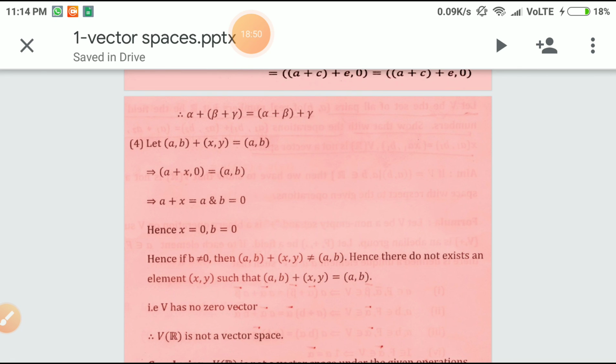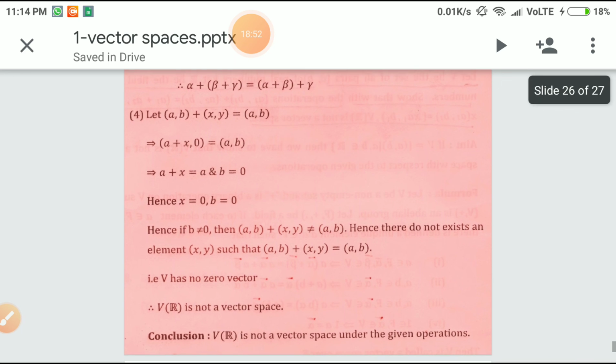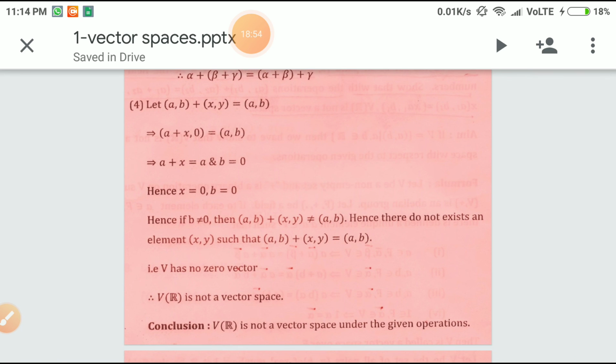And further, consider whether the identity is going to exist or not. Because we do not know the identity, let us say the identity in this vector space is (x, y). So add (a, b) and (x, y). Then the output should be equal to the original vector, that is (a, b). By the definition of the given operation, (a, b) + (x, y) is nothing but the ordered pair (a + x, 0), and the right hand side is (a, b).